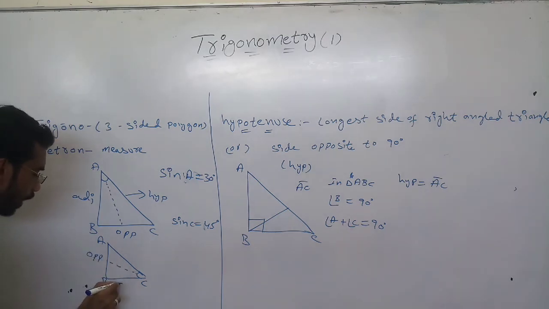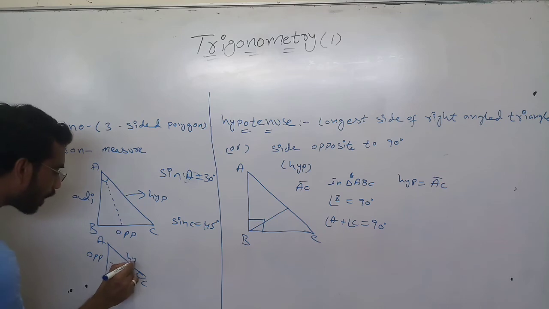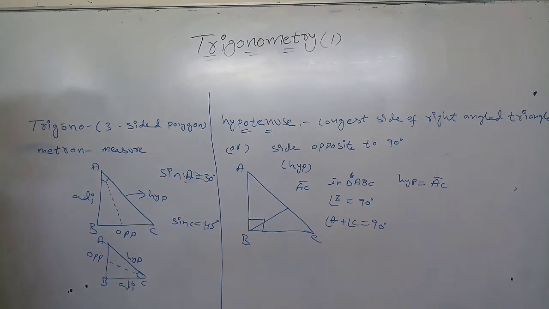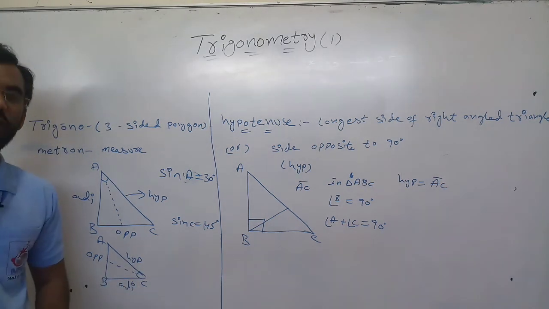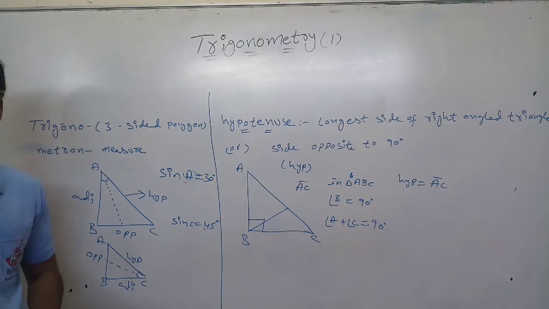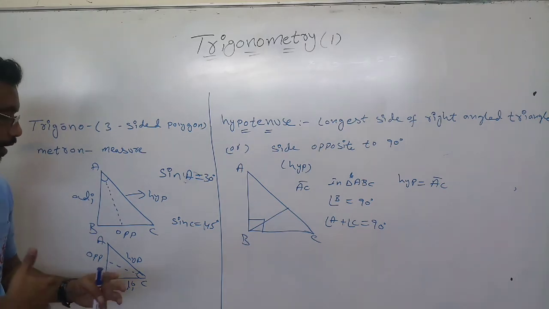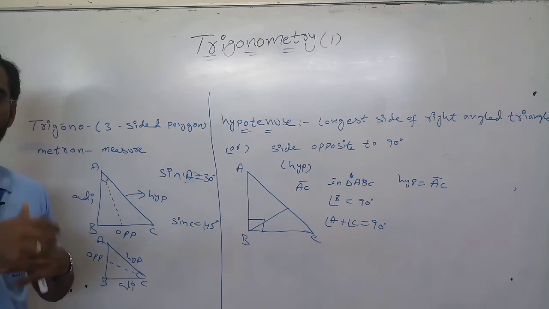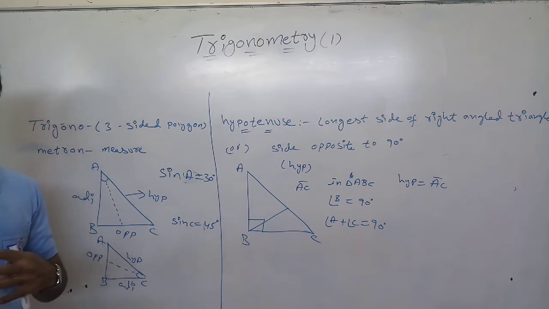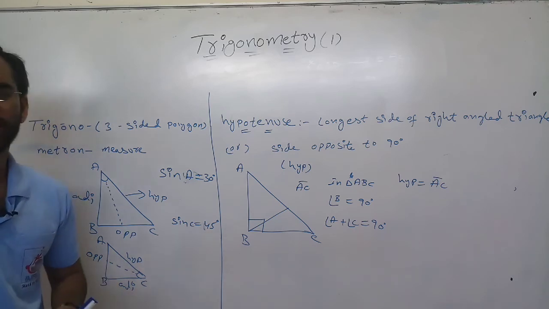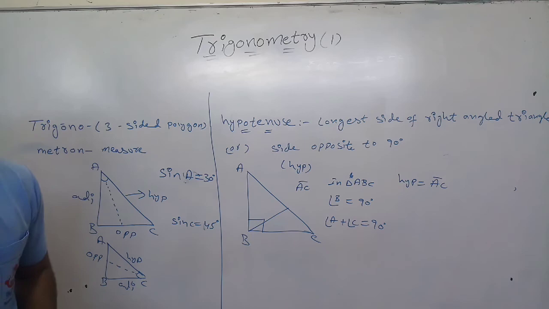The side opposite to C is called opposite, and this one will be the hypotenuse. In the next video, we will see some other problems, and how the angles will be opposite and how they will be forming the adjacent. Some more activities we will do.